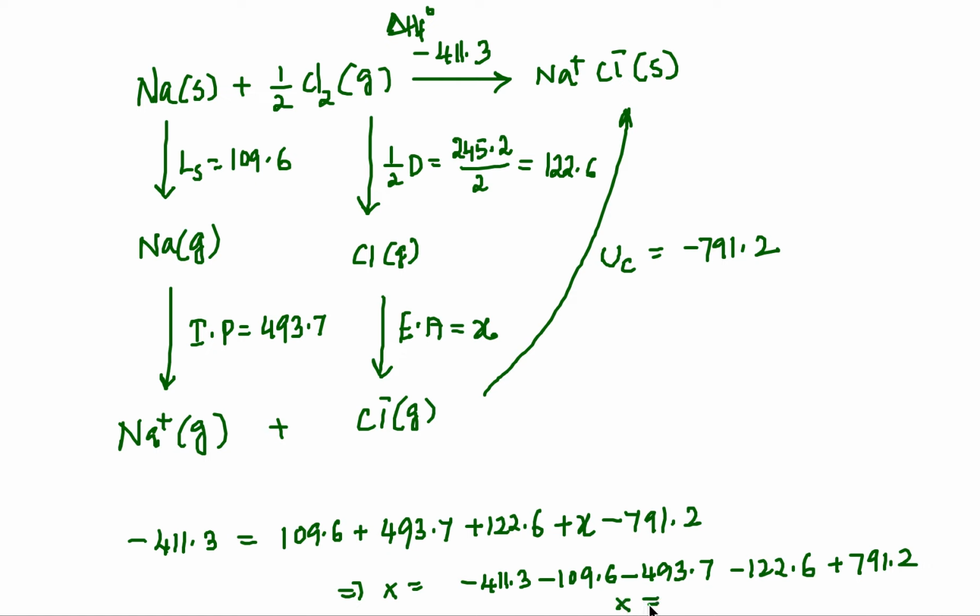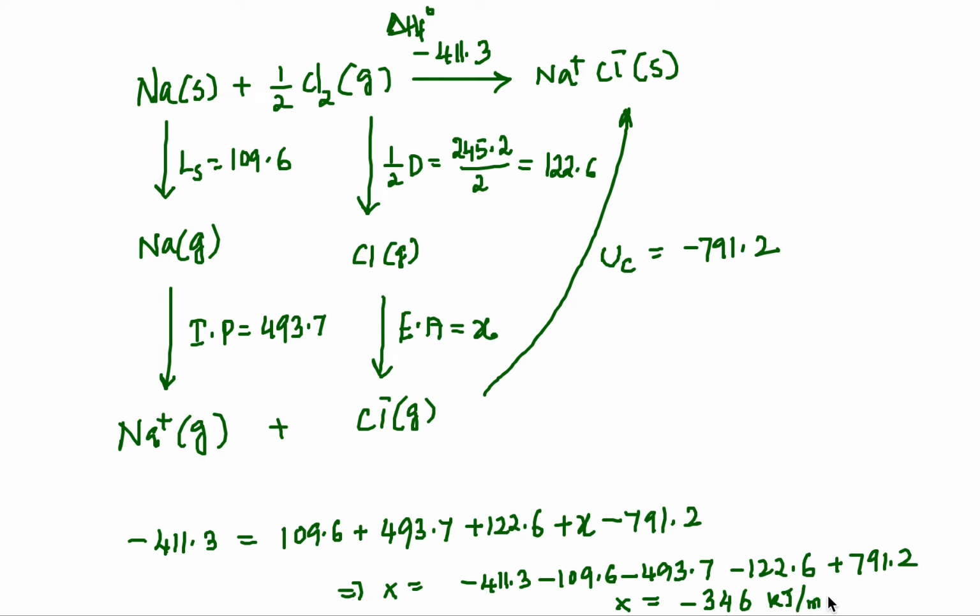So let's do it: 791.2, I'm coming from the right side, minus 122.6 minus 493.7 minus 109.6 minus 411.3. So I got negative 346 kilojoules per mole.